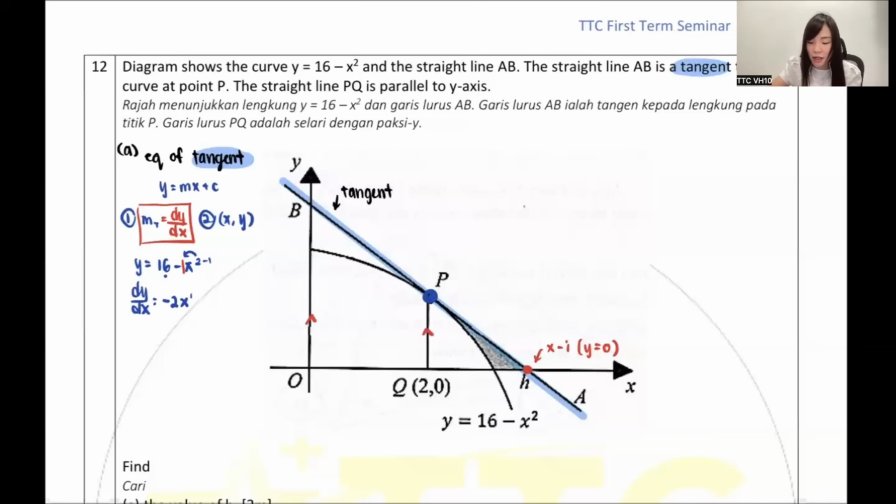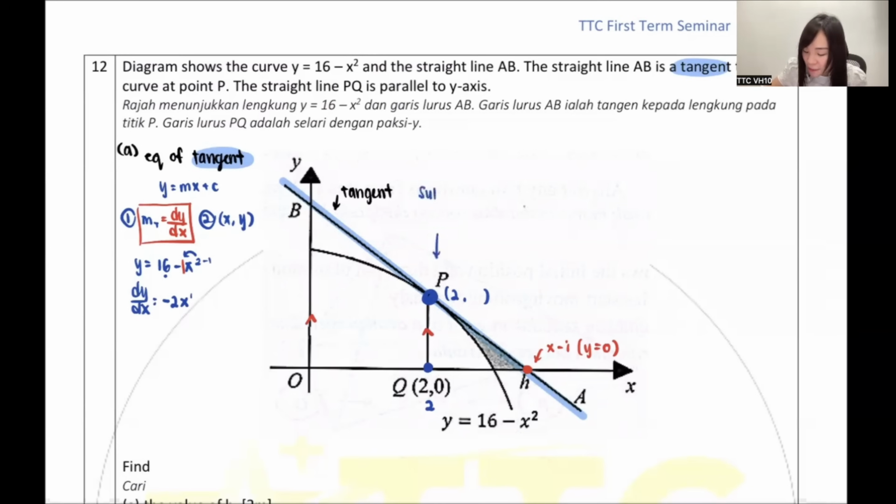So if they are parallel, isn't it that at this point Q the X value is 2, then at the point P the X value also is 2. Because I write on top of you, of course you do, I do also, correct? So if I know the point P, X is 2, how do I find the Y? No, Putri, dy dx equals 0 is for maximum minimum. Now you're not finding maximum minimum, so don't set it equal to 0. Very good, Divya. So guys, how do you find the point P?